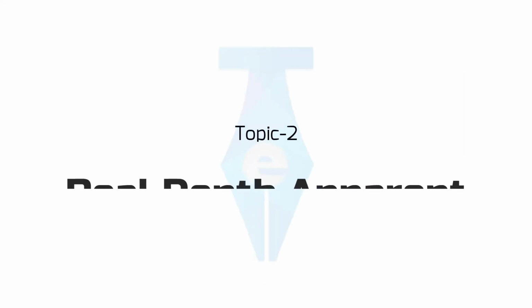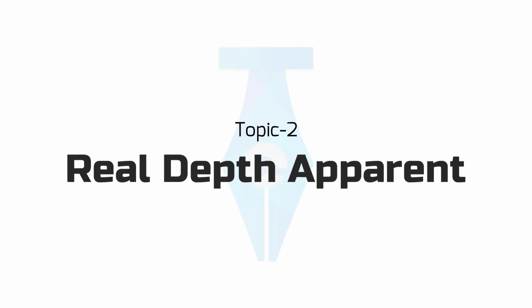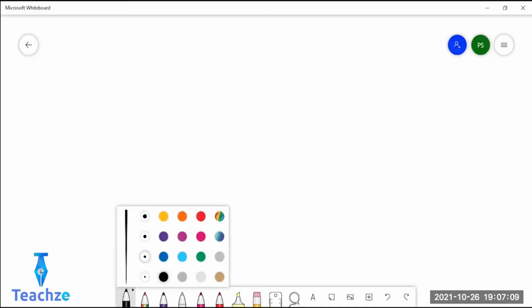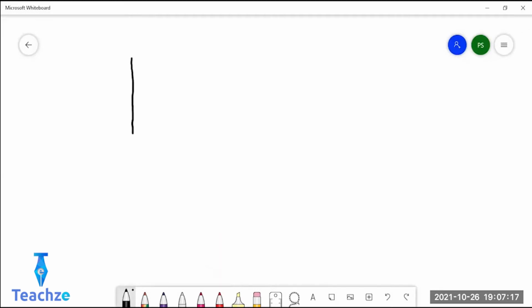Now give the heading real depth and apparent depth. Next topic, which is given as a formula, the derivation is not required. So listen here. Now you know what real depth and apparent depth is. You place a coin inside a beaker of water, and when you look from top, you will find that the coin has been raised a bit. Or if you put a pencil inside, you can see that the tip of the pencil appears to be raised.